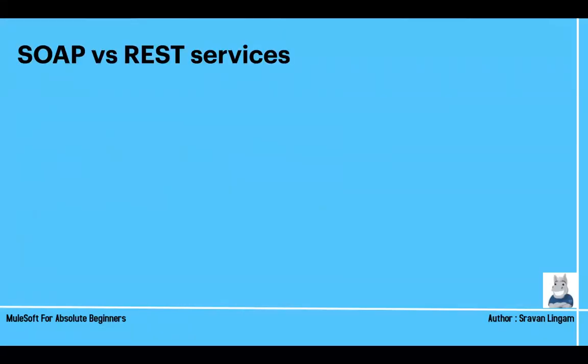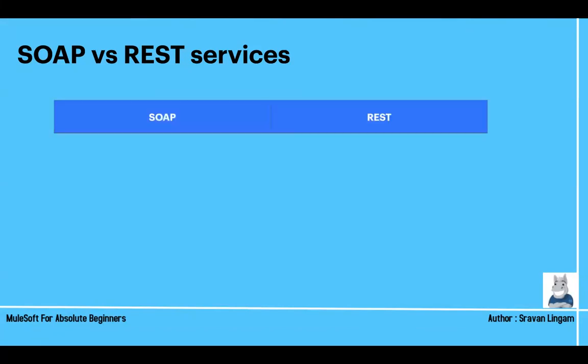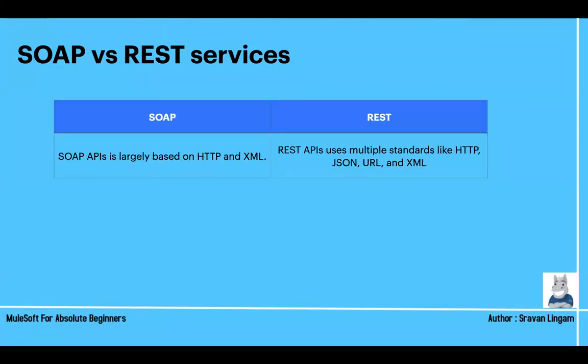Now, web services are basically of two types. Again, guys, just try to understand what are APIs and web services, but don't break your heads on understanding more. Once you start coding, you'll understand what these things are. So web services are of two types: SOAP services and REST services. SOAP APIs are largely based on HTTP and XML.